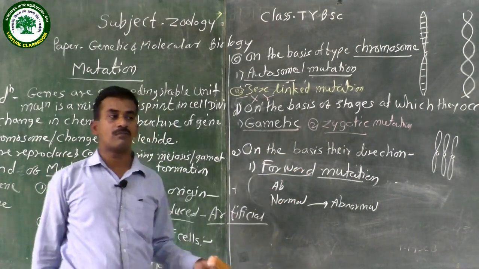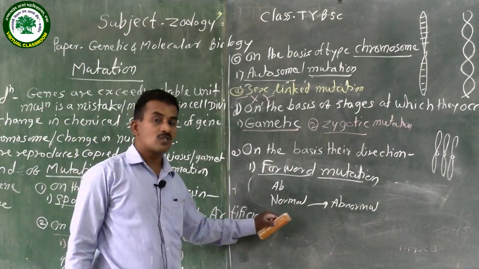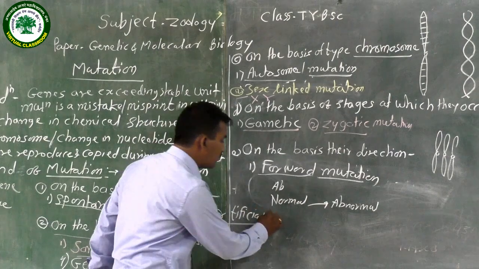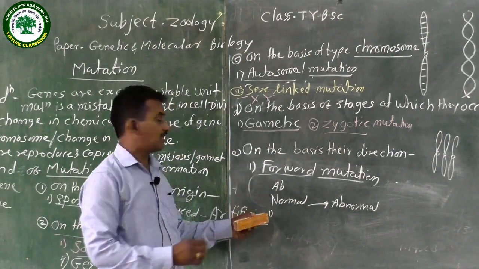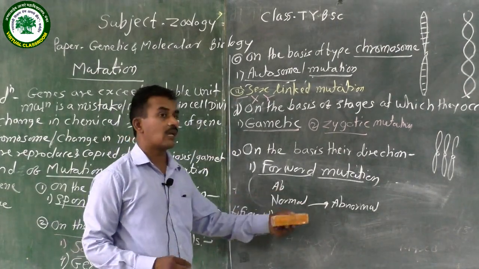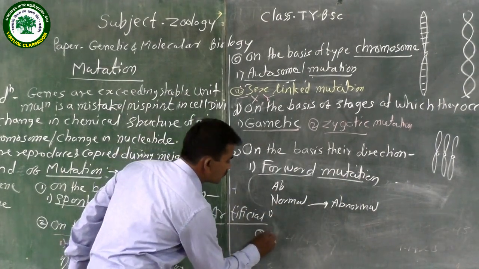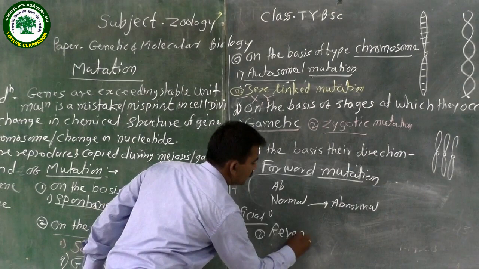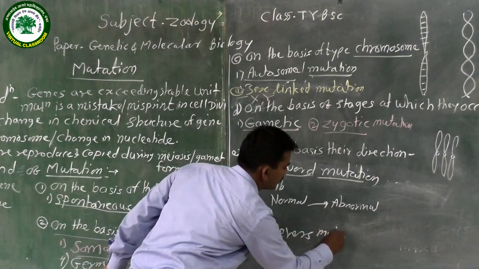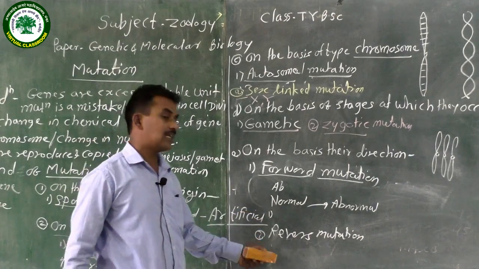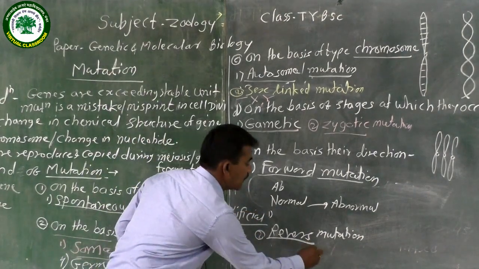A very good example is Drosophila. In Drosophila F1, there is the vestigial wing. The wings are normal in condition, but abnormal characters are formed. The second one is called reverse mutation. In reverse mutation, abnormal characters that were firstly formed are converted back.